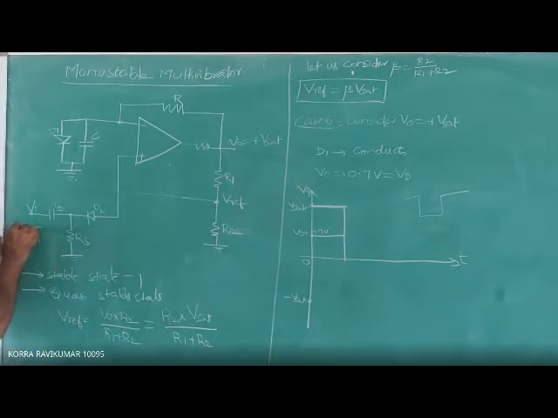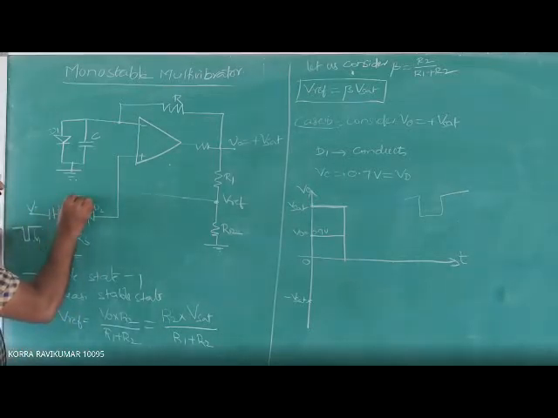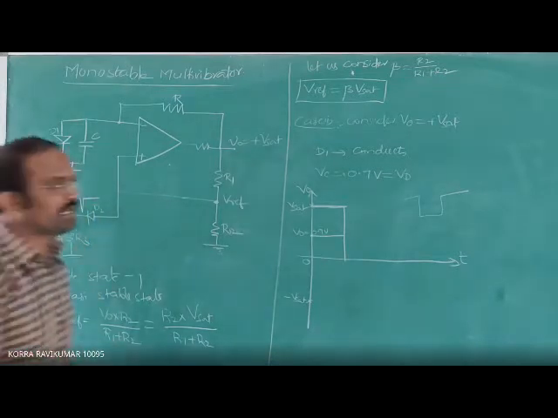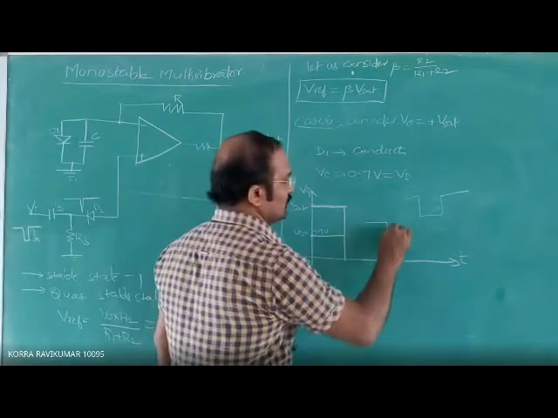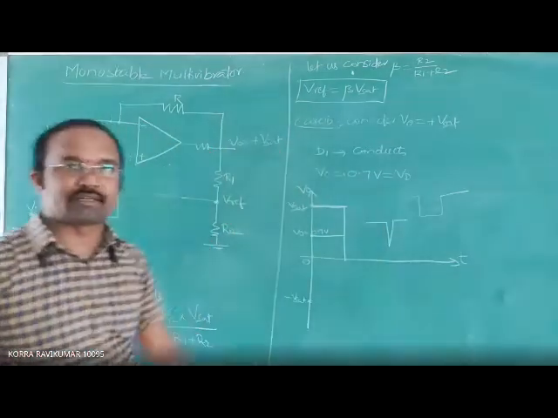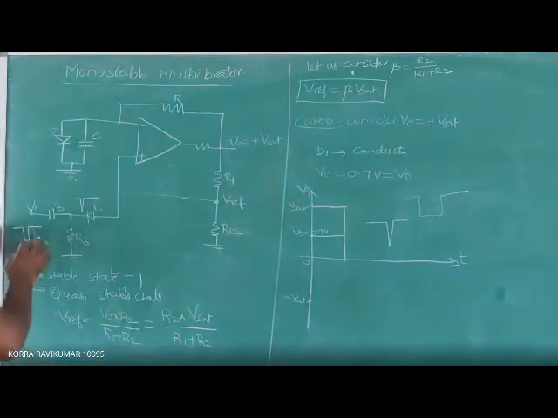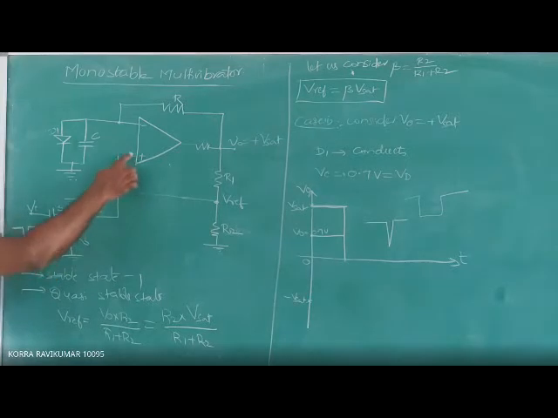Whenever this negative going triggering pulse passes through this high pass filter, that is the R3 and C3 combination, it produces a negative spike like this. Listen carefully. We are applying the negative triggering, that is a negative pulse, at the non-inverting terminal of the 741 op-amp.